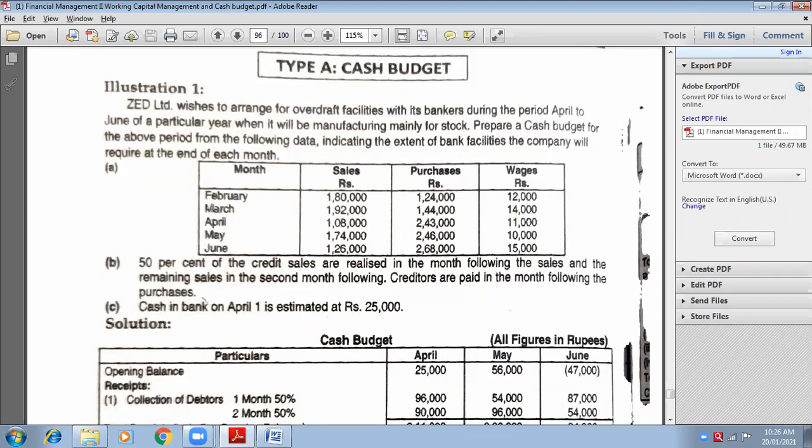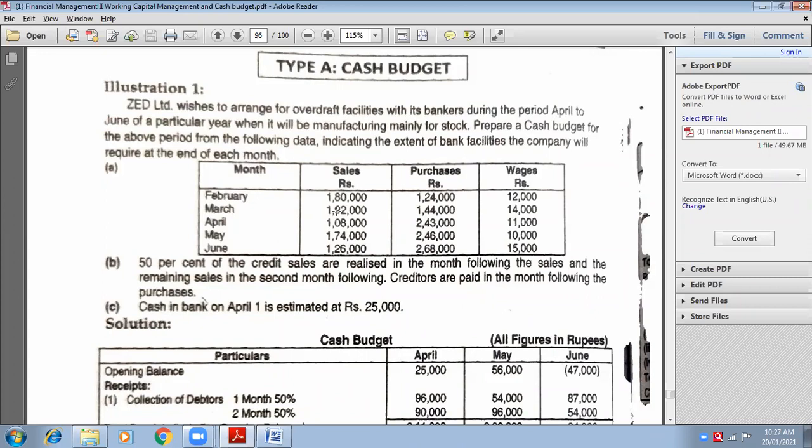April. Yes. So think for March, 1,92,000 into 50 percentage. Take calci and tell me 1,92,000 into 50 percentage, because 50 percentage is only 1 month following. Ma'am, 96,000. Very good.